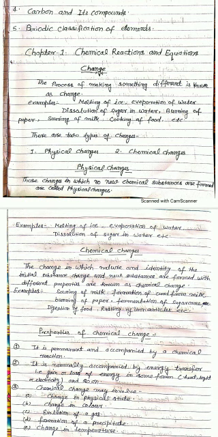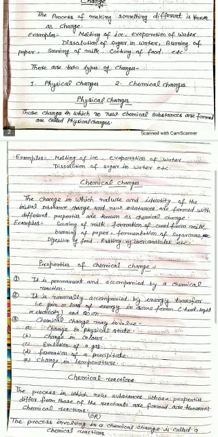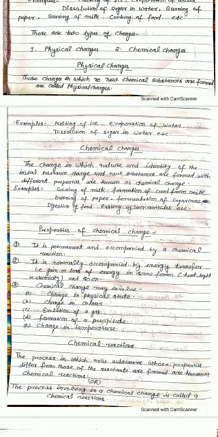Third one, chemical changes may involve change in physical state, change in color, evolution of a gas, formation of a precipitate, and change in temperature. Student, now we know the properties of chemical change. Thus we will define chemical reactions.